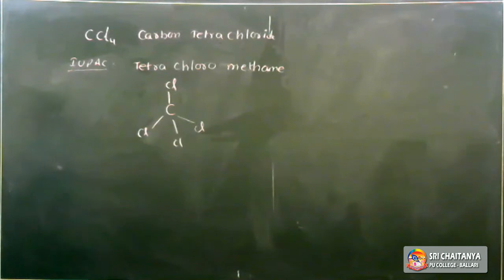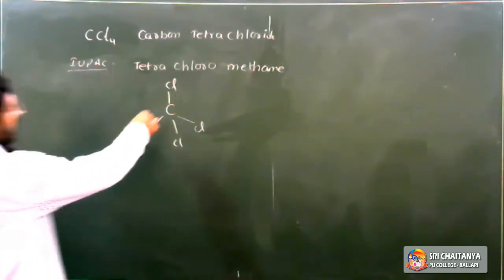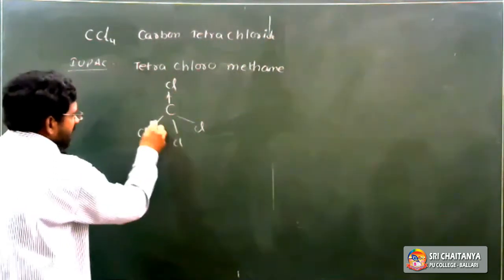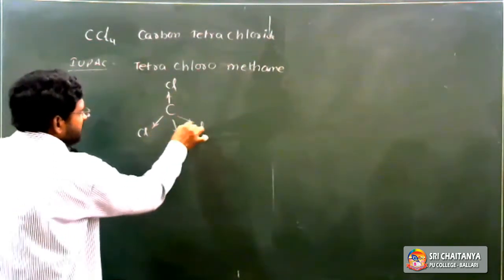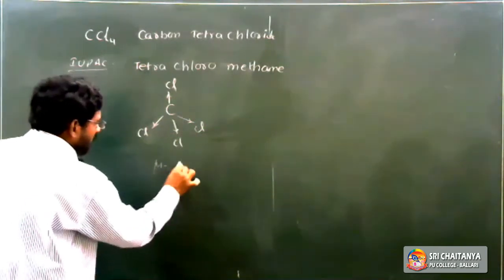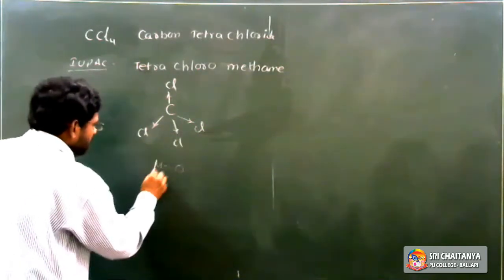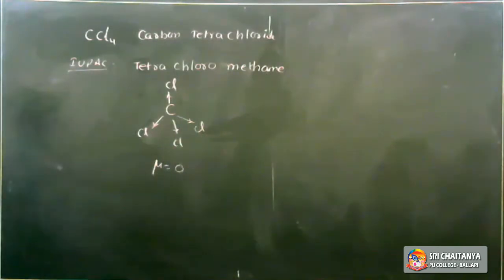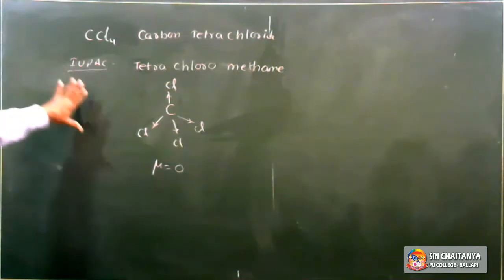Carbon tetrachloride is used as a solvent, a non-polar solvent. Due to its symmetric structure, the net dipole moment is 0. Hence it is considered a non-polar solvent. Ionic compounds are soluble in polar solvents like water, while covalent compounds are soluble in non-polar solvents.